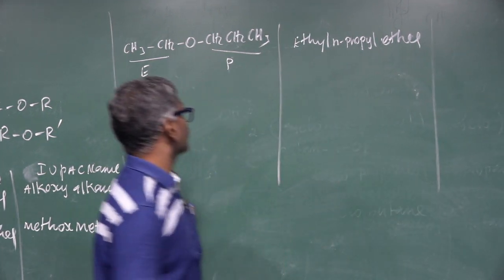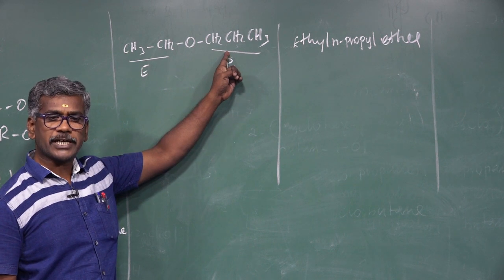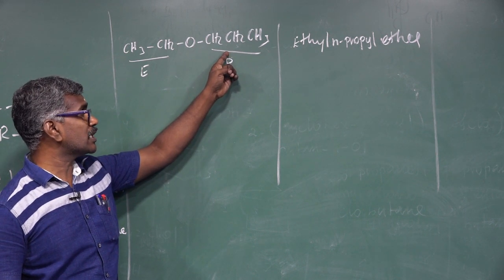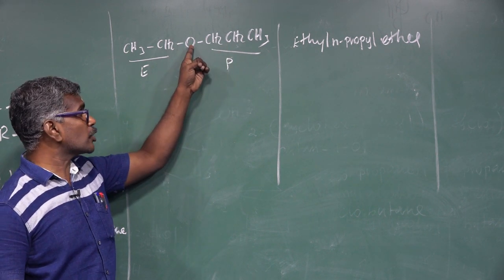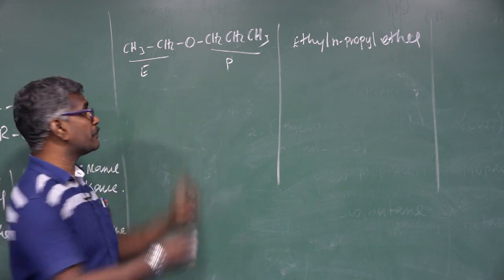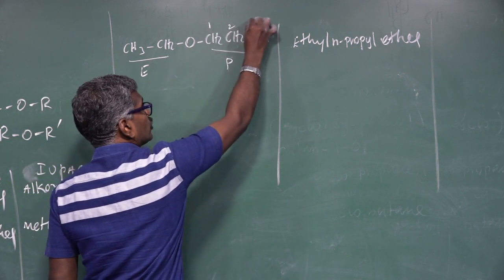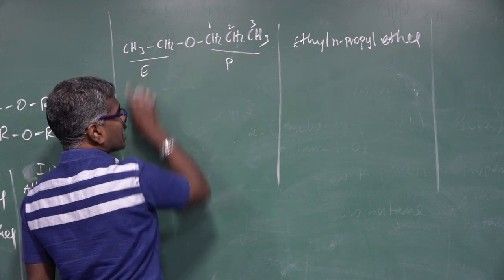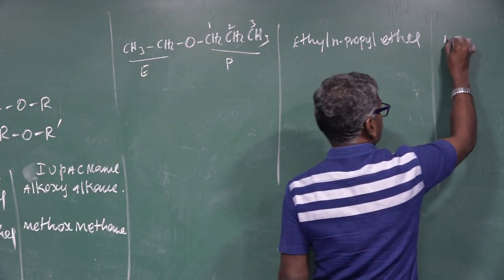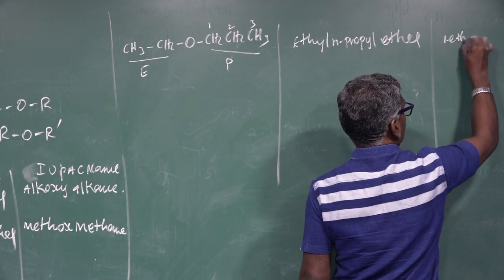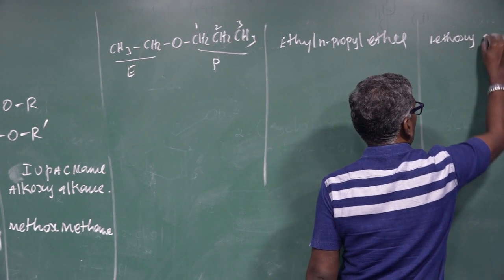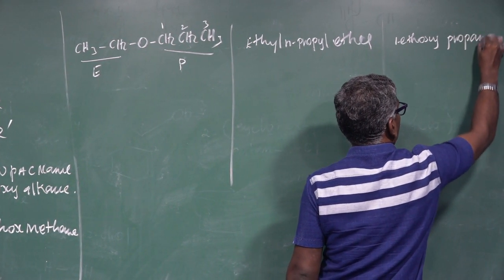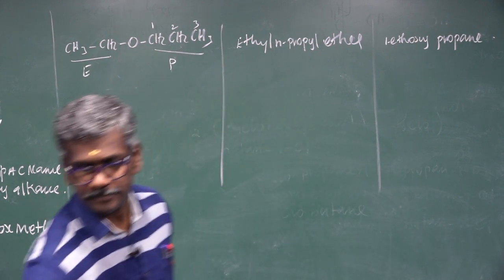IUPAC name: when 3 or more carbons are present, how to give the numbering? The carbon atom to which the functional group is attached gets the least number. So 1, 2, 3. 1-ethoxypropane.